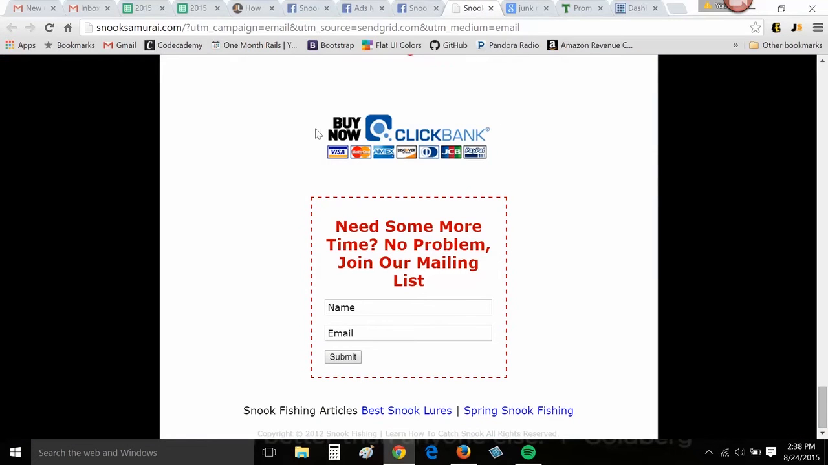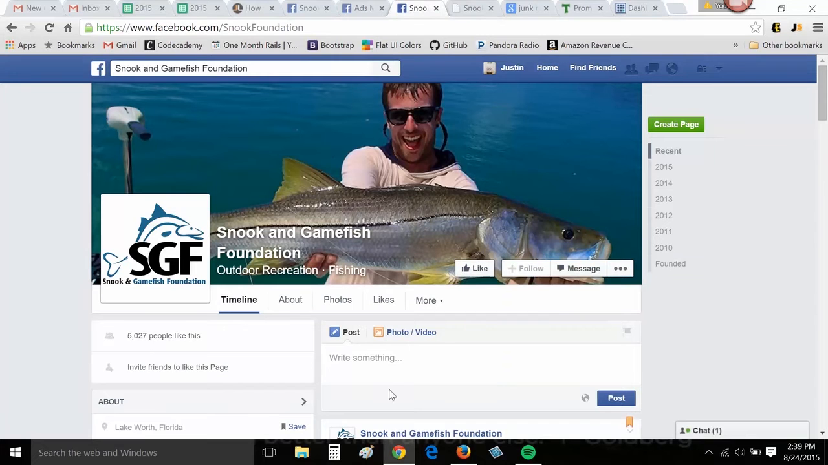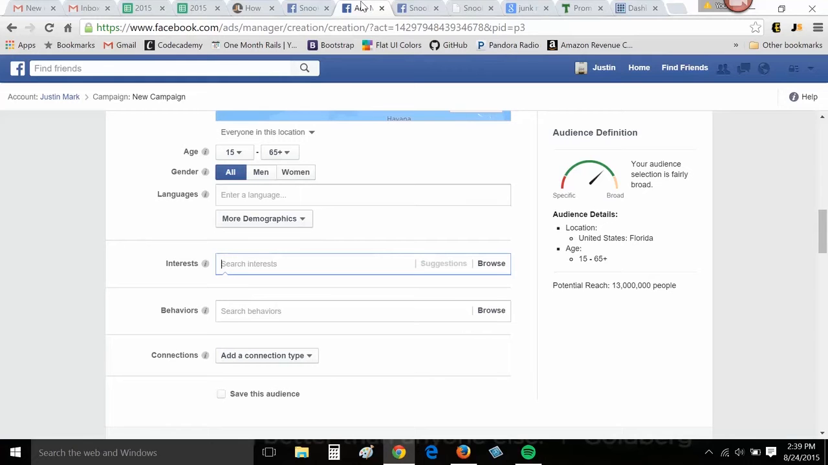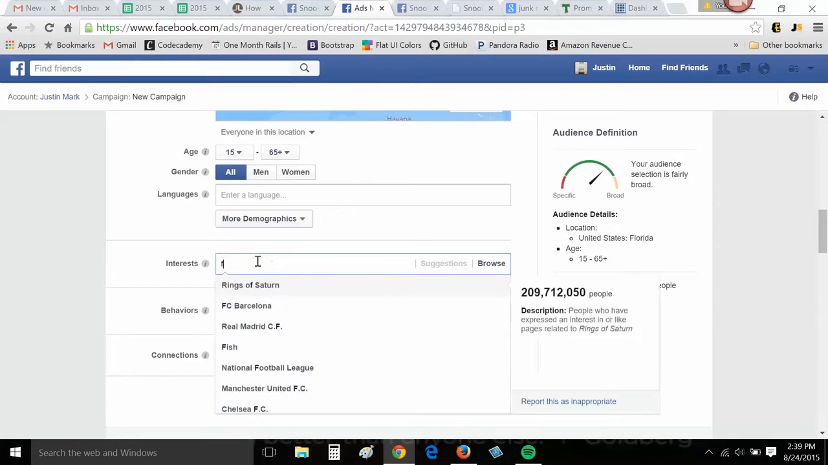And the nice thing I see about ClickBank instantly is that there's affiliate marketing related to this, so you can offer them maybe a 50% commission if they share it on their website, and any sales that they derive, they're going to make 50% from, right? So back to ads though. I still think we can capture some snook fishermen via a broad casting, right?